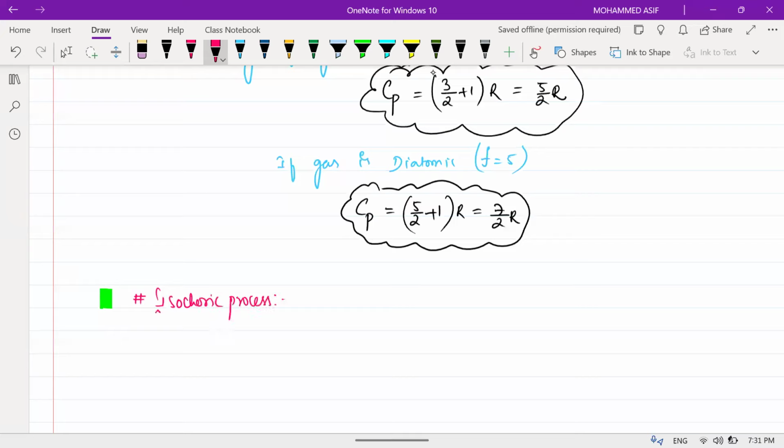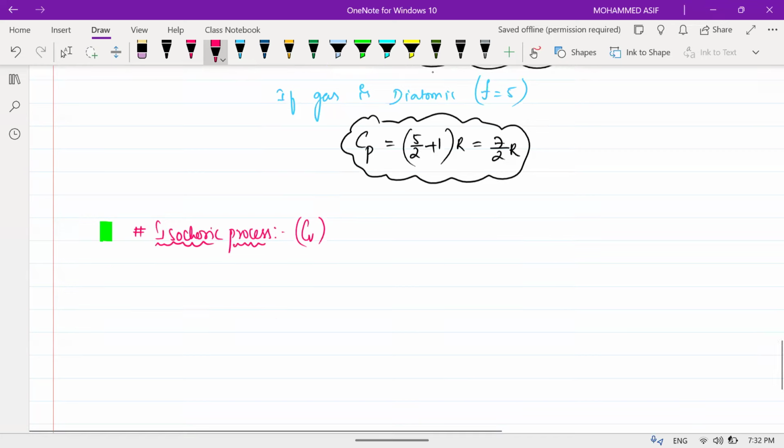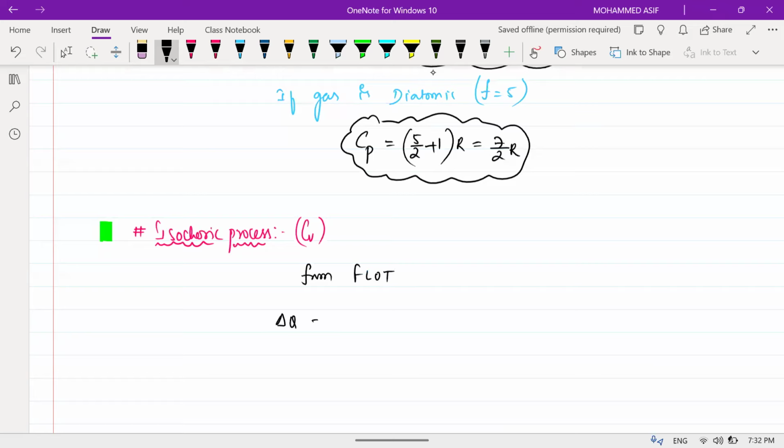What do you mean by isochoric process? Constant volume, Cv. Again from the first law of thermodynamics, delta Q is equal to delta U plus work done. Work done will be equal to 0 in this process. That means delta Q will be equal to delta U.